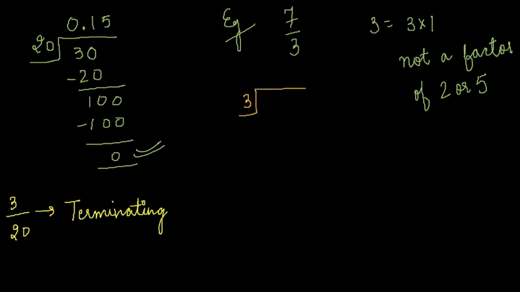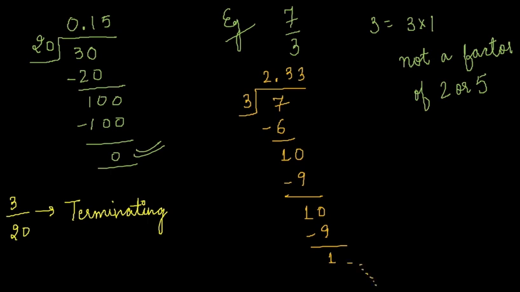Let us see. We will take 3 as divisor, 7 as dividend, 3 2s is 6, 7 minus 6 is 1. 1 is lesser than 3, taking a point, it becomes 10. Now 3 times 3 is 9, so it will again leave the remainder 1, again it will become 10, 3 3s is 9, it will become again 1. So it is an endless process. It will repeat the remainder 1 as many times as I repeat the process.